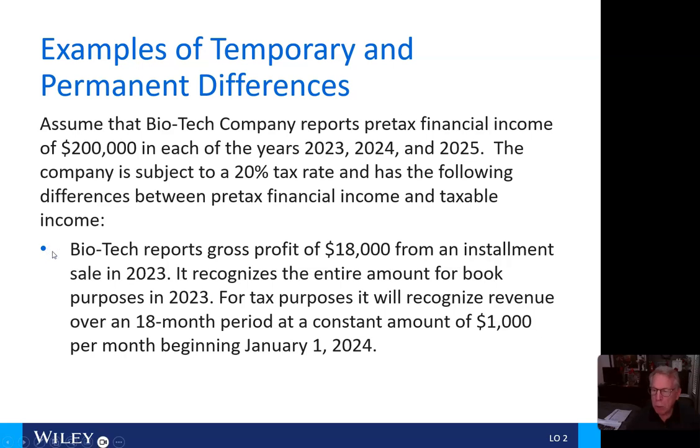Here, biotech reports gross profit of $18,000 from an installment sale in 2023. It recognizes the entire amount for book purposes in 2023. For tax purposes, it will recognize revenue over an 18-month period at a constant amount of $1,000 per month beginning